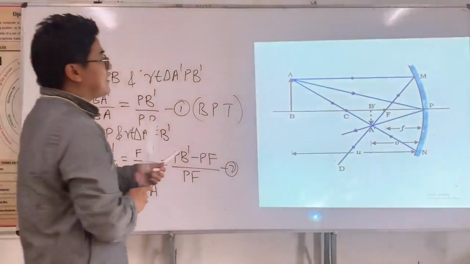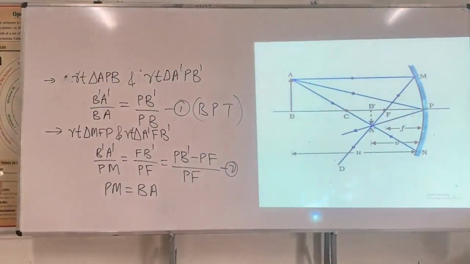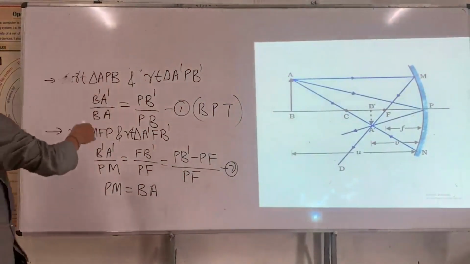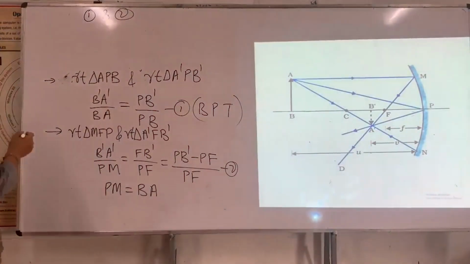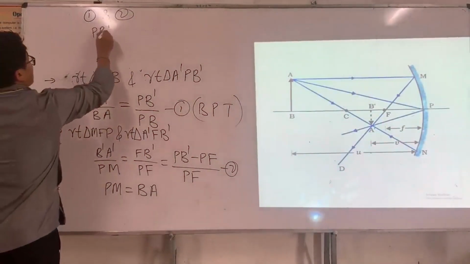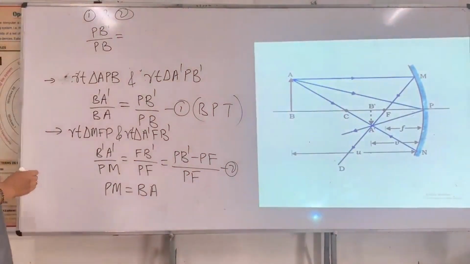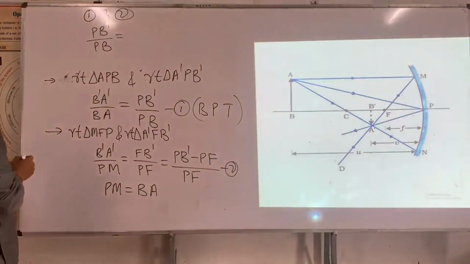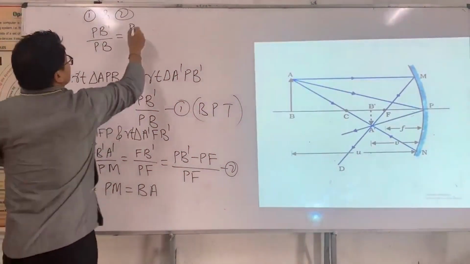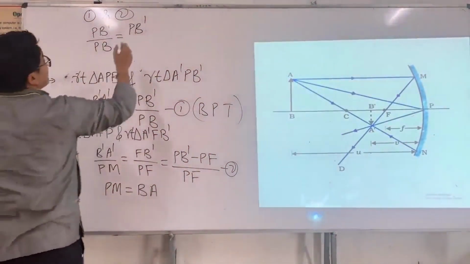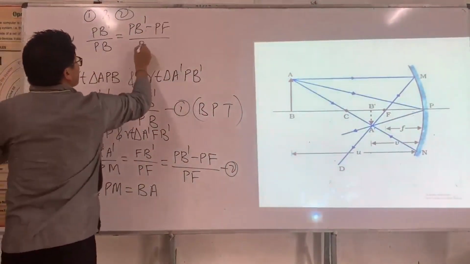Comparing equation 1 and equation 2, I can write PB prime divided by PB is equal to PB prime minus PF divided by PF.